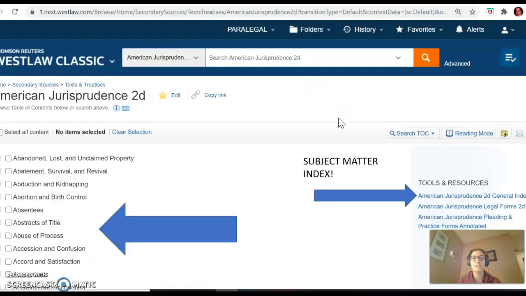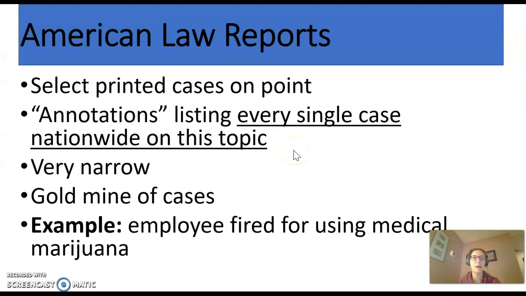So I'm going to definitely run out of time on this PowerPoint presentation, but I want you to see on Westlaw, I'm going to show you in class next week how to use the table of contents and the index for Westlaw. It has an index. We're also going to talk in class a little bit about American Law Reports. It's pretty much the opposite of AmJur because it will list every single case in every jurisdiction for all time on a particular topic. So it's a gold mine of cases, unlike AmJur, which doesn't have every single case listed. So it's a different way to research primary law. It's not as user-friendly, but it can be very useful.